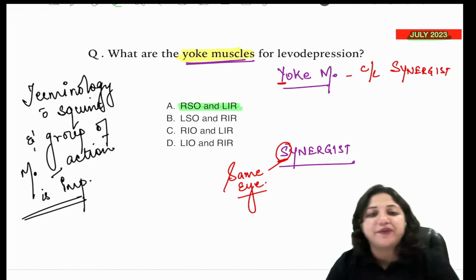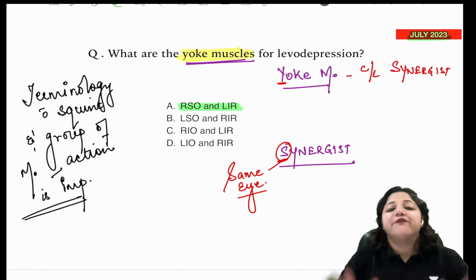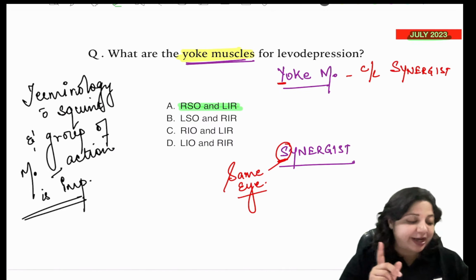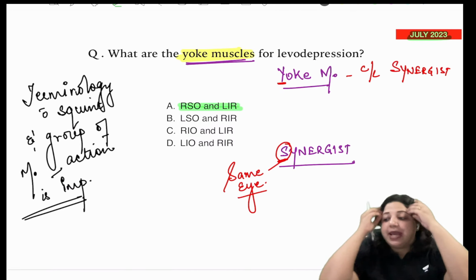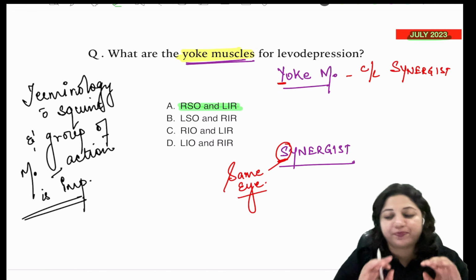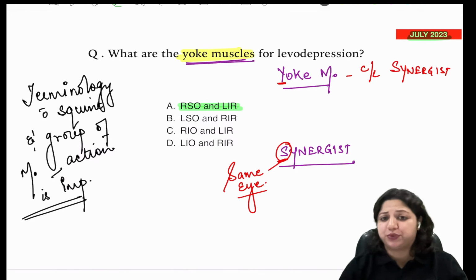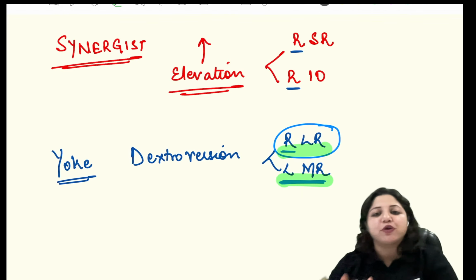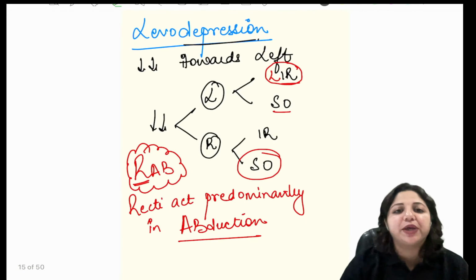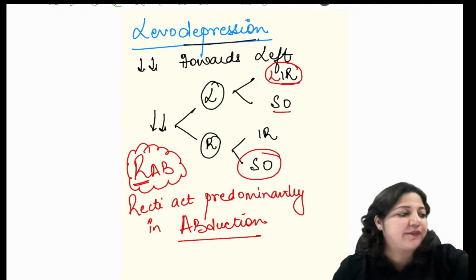Is it clear, everyone? Because this is very, very important. When I talk of muscles, you should know their primary, secondary, and tertiary action. This should have no confusion. So now you know what is synergist, what are superior rectus, what are obliques, what are recti, where they work, how they work. Is that point clear? If yes, give me a thumbs up and I will move ahead.